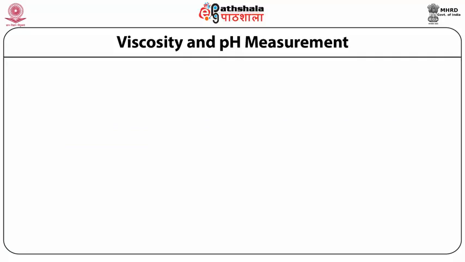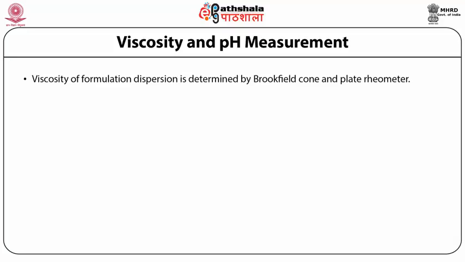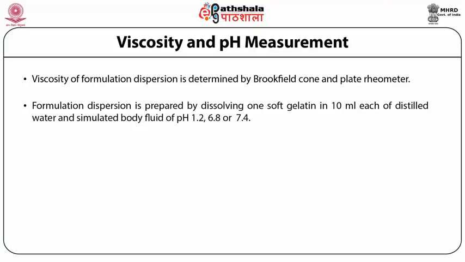The next parameter to evaluate the quality of a capsule formulation is the viscosity and its pH. The viscosity of a capsule dispersion is determined by using Brookfield cone and plate rheometer. The formulation dispersion is prepared by dissolving one soft gelatin capsule in around 10 ml of the distilled water or simulated body fluid of pH 1.2, 6.8 or 7.4.